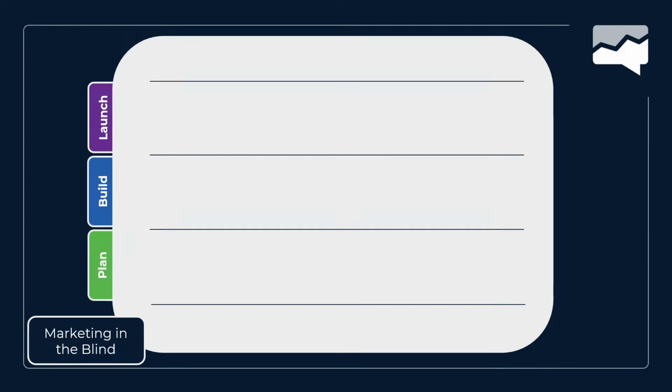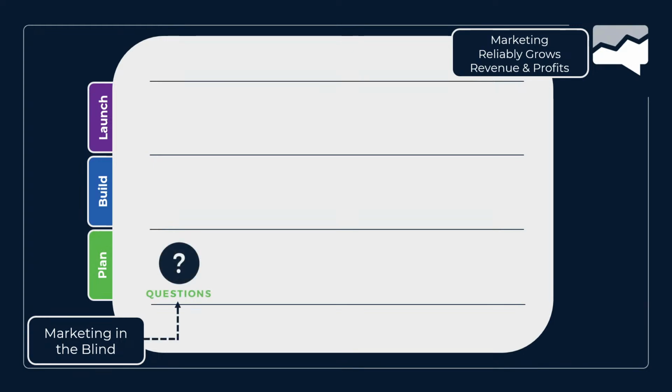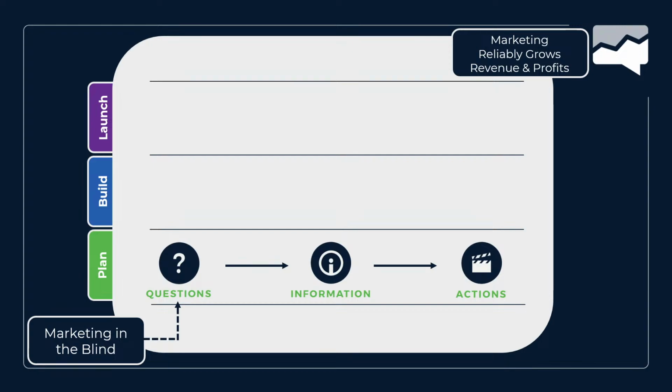Of course, we're all marketing in the blind when we first start out. We are trying to get to a point where our marketing is reliably creating revenue and results, right? It's reliably growing our revenue and results. How do we do that? You work in your plan, questions, information, the actions you're going to take based upon the answers you get. That's your measurement plan in a nutshell. Now, when you're thinking about some of these one things that we go through on the updates that have come out, think about how you might use them for your plan.